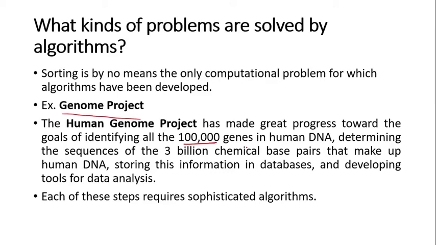So that we can understand that the species corresponding to those genes are also similar in nature. And that is the DNA technology: determine the sequence of 3 billion chemical base pairs that make up human DNA, store this information in databases, and develop tools for data analysis. This is one of the areas where you need a computer algorithm to be developed. Each of these steps requires sophisticated algorithms, right?